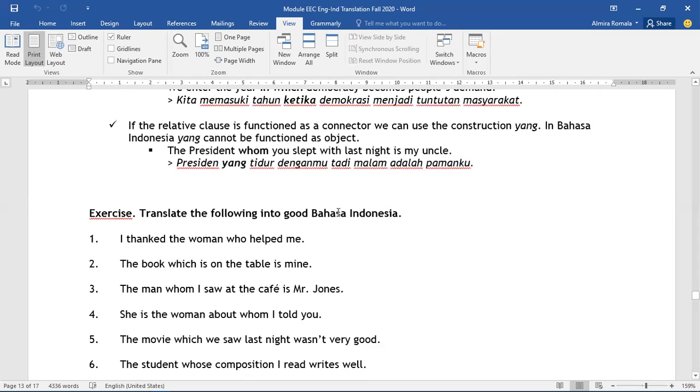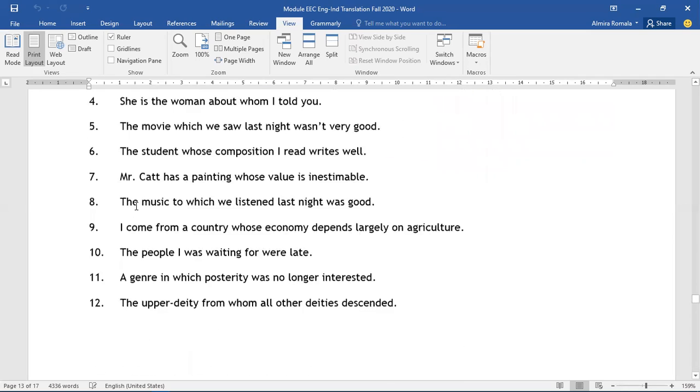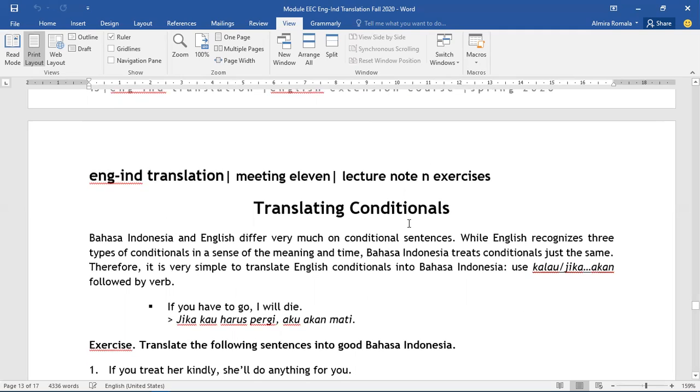And then you can practice translating the relative clause by doing the exercise. So I want to know how you translate it and never use the word "mana." All right. So before you start doing the exercise, I will explain a bit about translating conditional.